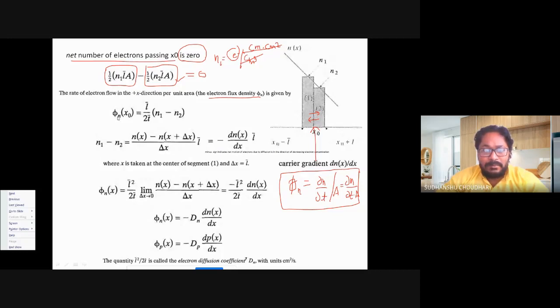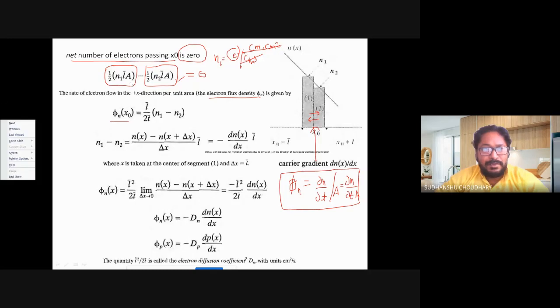So one can write out the flux density, that is the rate of electron crossing this X naught, so phi n X naught. This can be given by, simply using this equation here. Here L bar and A are common. If we take L bar, A and 1 by 2 common, we get 1 by 2 L bar A, N1 minus N2.